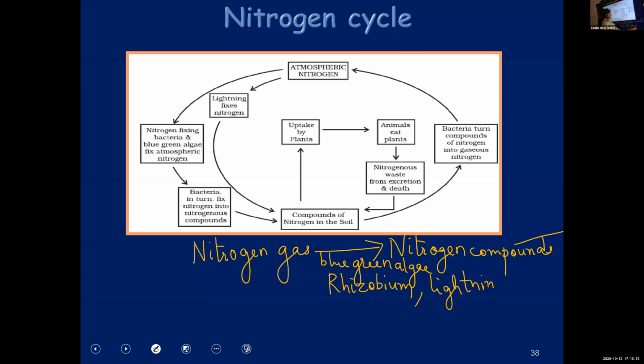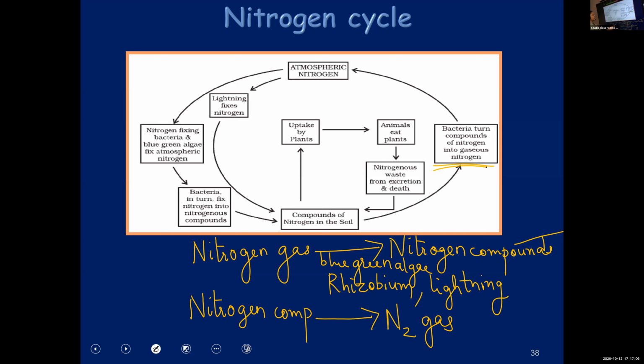Whereas we have another set of bacteria. What are they doing? Nitrogen compounds are converted back to nitrogen gas. Why? Because only then can that 78% be maintained normal. Some amount of nitrogen compounds can again be converted back into gaseous nitrogen so that the amount of atmospheric nitrogen remains constant.